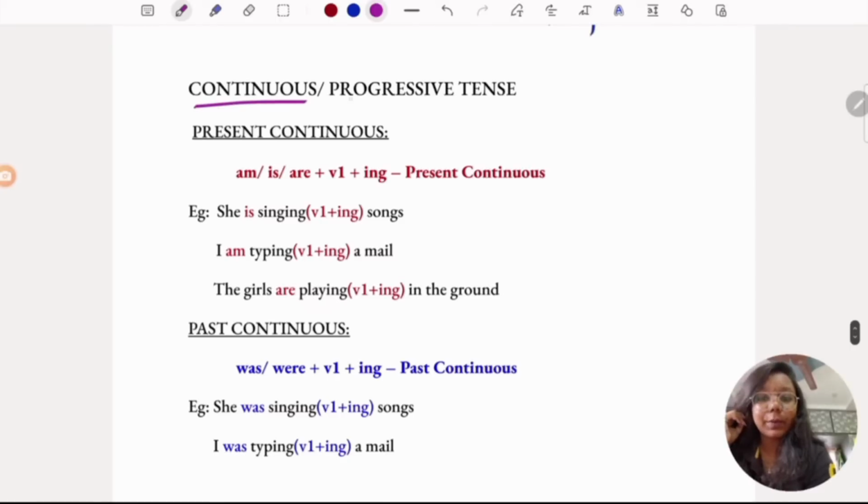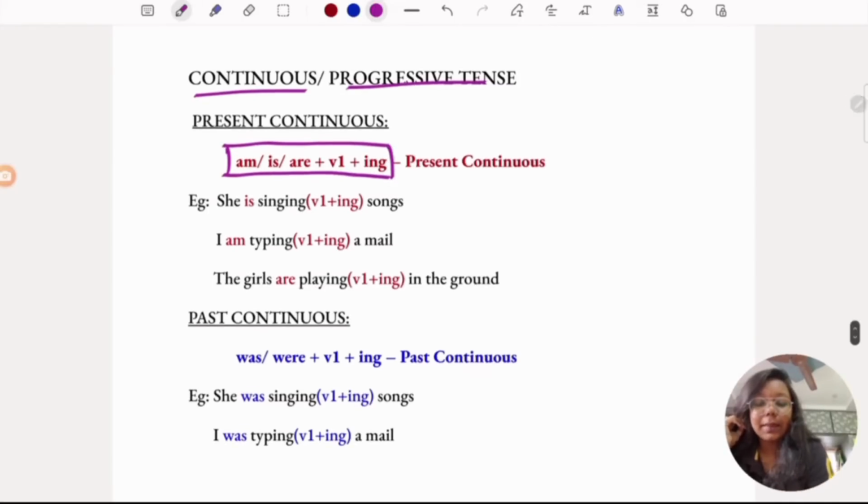Let's see the continuous or progressive tense. First being present continuous. The structure of present continuous tense is this: am or is or are plus verb 1 plus ing. See the examples here. She is singing songs. I am typing a mail. The girls are playing in the ground. So the form is is plus verb 1 plus ing. Am plus verb 1 plus ing. Are plus verb 1 plus ing. If you see this structure in the sentence, then it is present continuous.